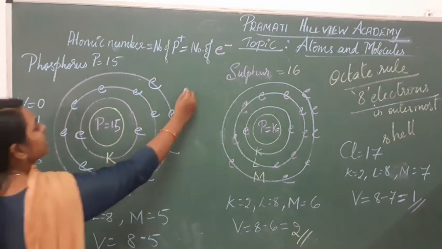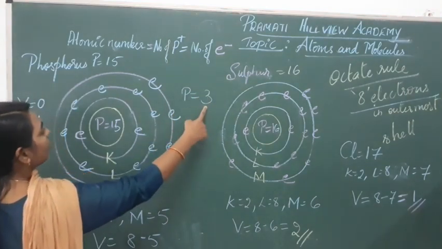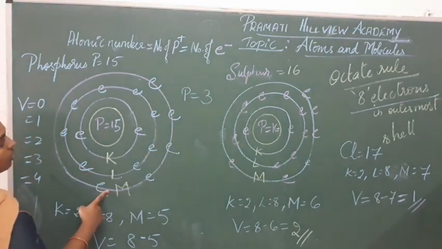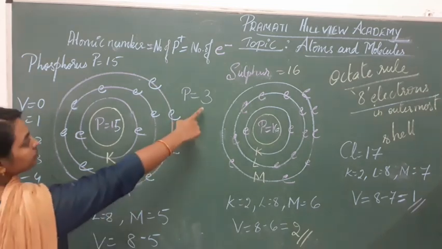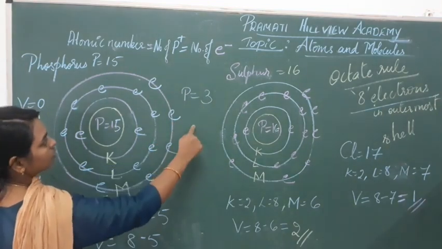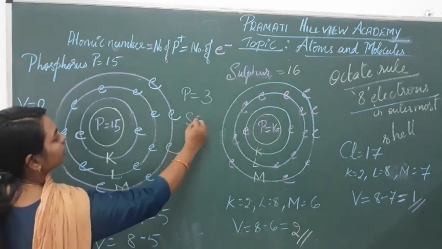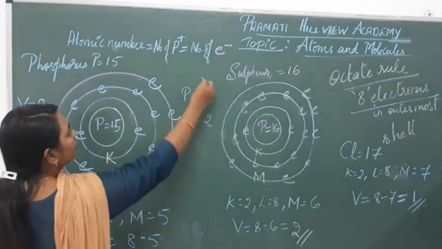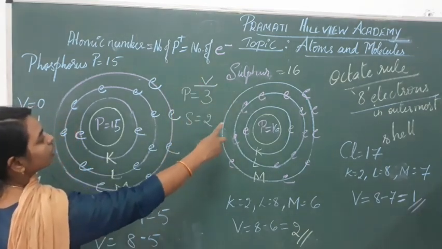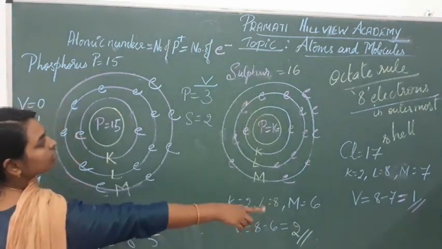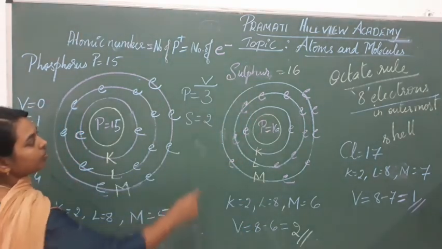So phosphorus valency is 3 because it contains 5 electrons in the outermost shell, and it needs 3 more electrons to become 8. Sulfur valency is 2 because its outermost shell contains 6 electrons and 2 more electrons are needed to become 8.